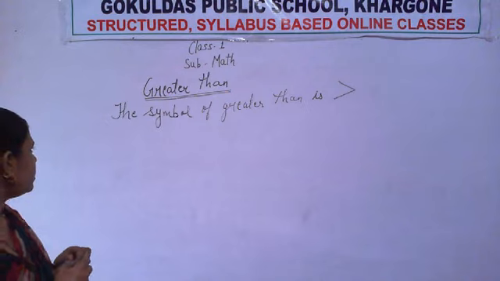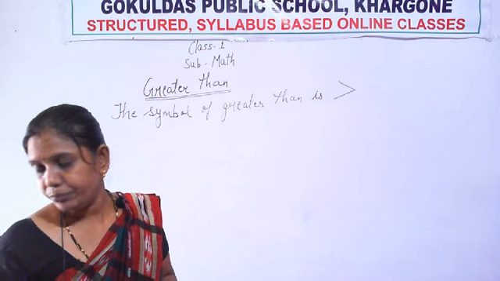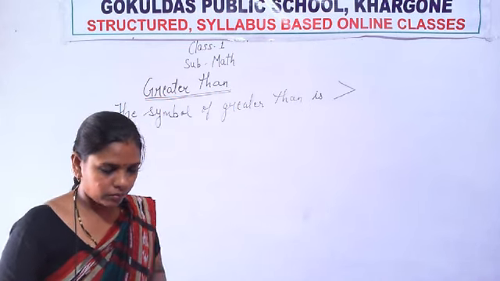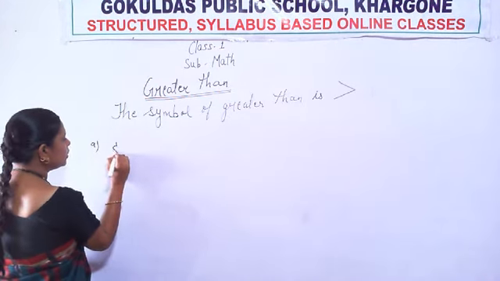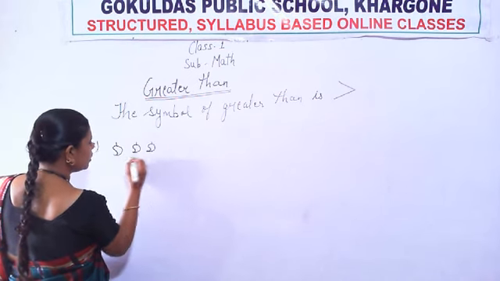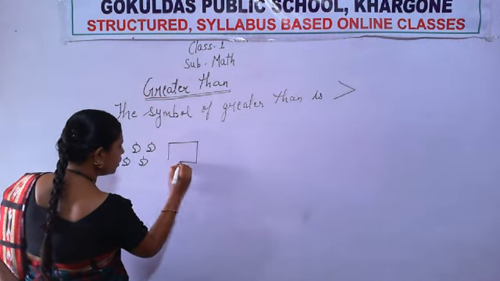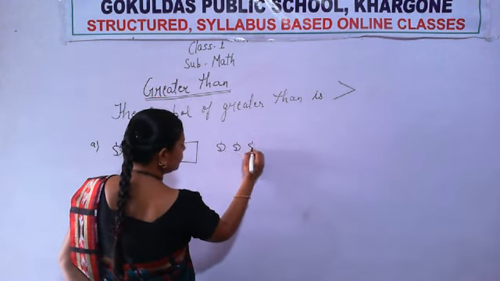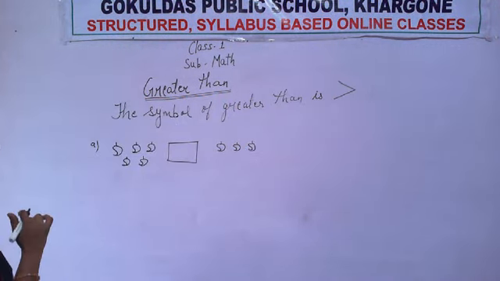Write fast and write in good handwriting. Have you written this line? All of you have written? Okay, now see.